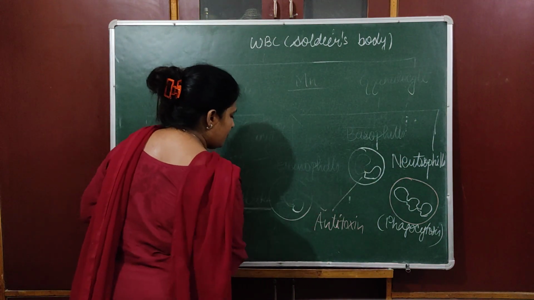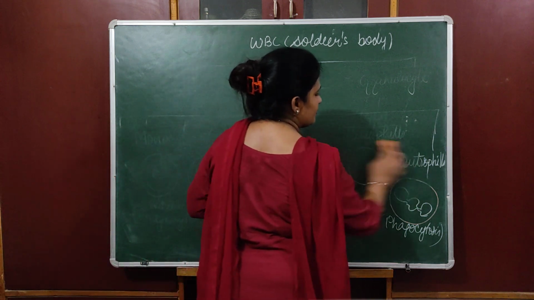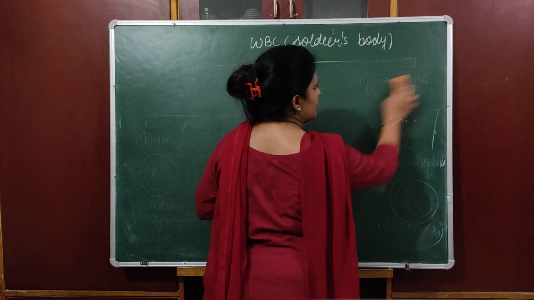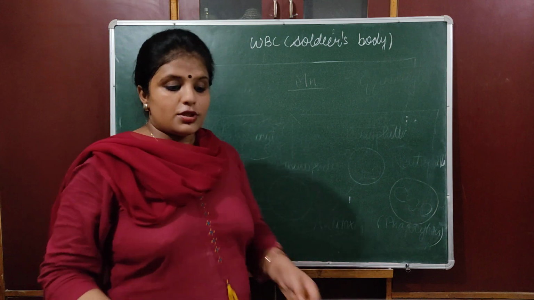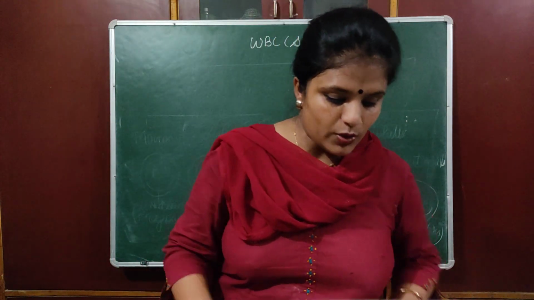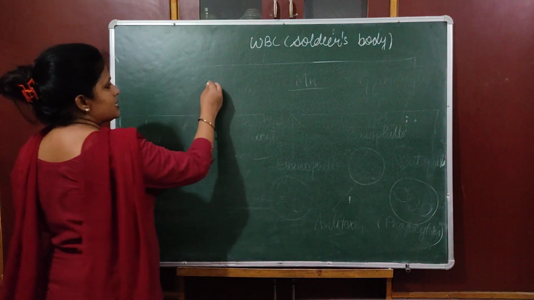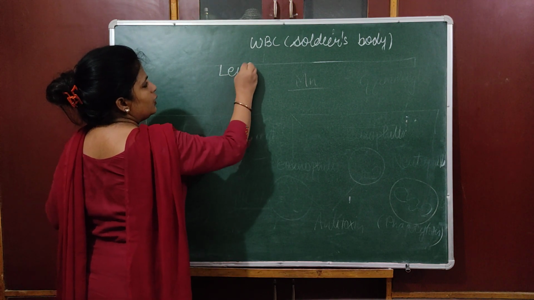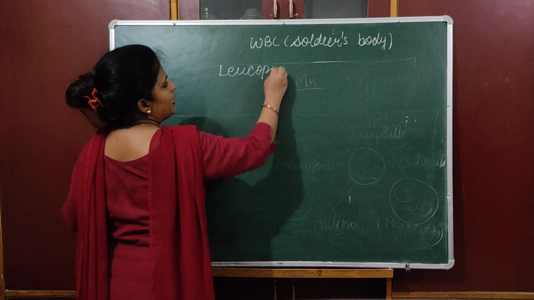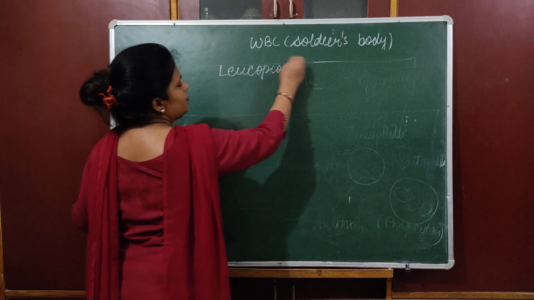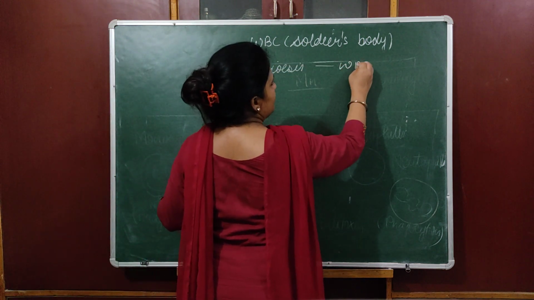The process of formation of WBC is known as leukopoiesis. Leukopoiesis is the process of WBC formation.